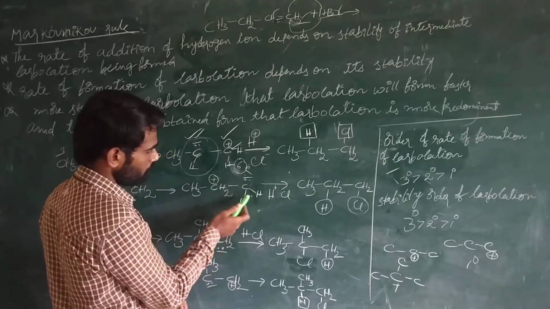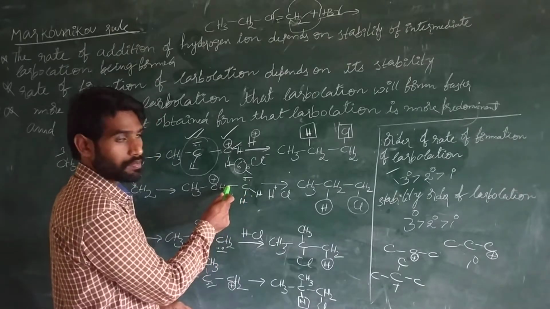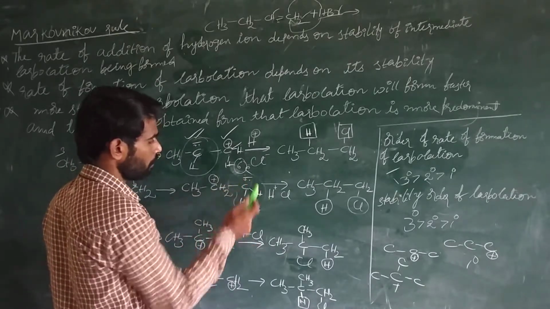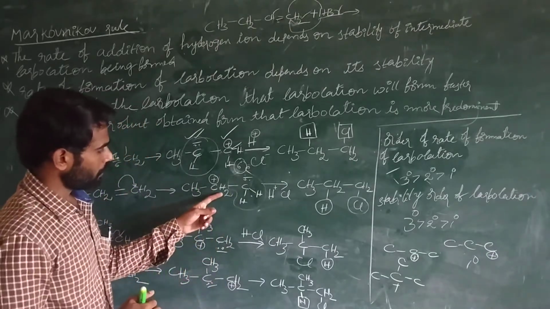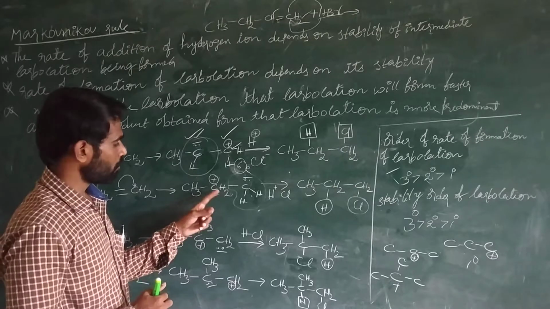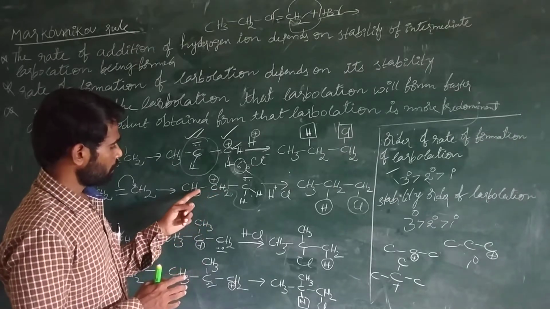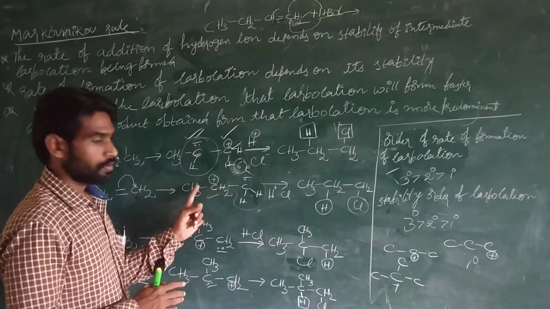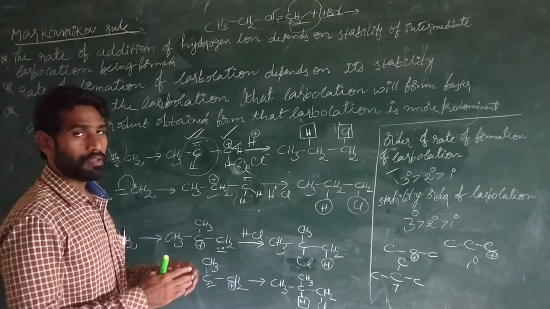These two electrons make 4 and 6, these two electrons make 8. This carbon has an octet now, but this carbon has only 6 because two hydrogen atoms are attached to it. Two hydrogen atoms is 2 bonds, 2 bonds means 4 electrons, plus these 2 electrons. Total, this carbon has 6 electrons. This carbon has 8 electrons.